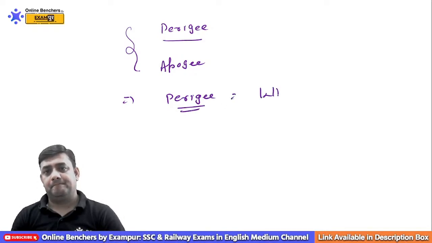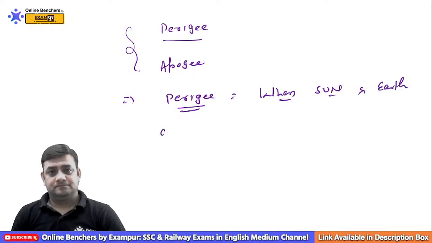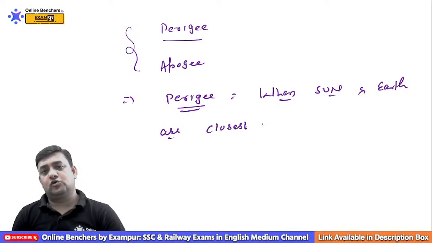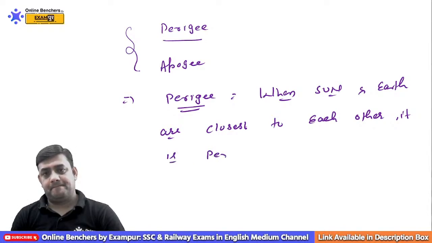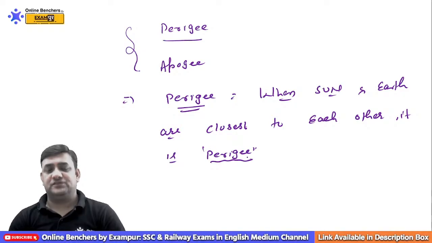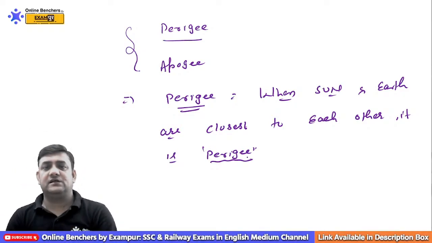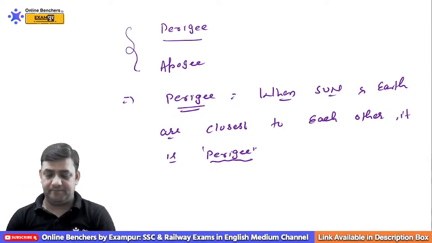When sun and earth are closest to each other, that is called the perigee.